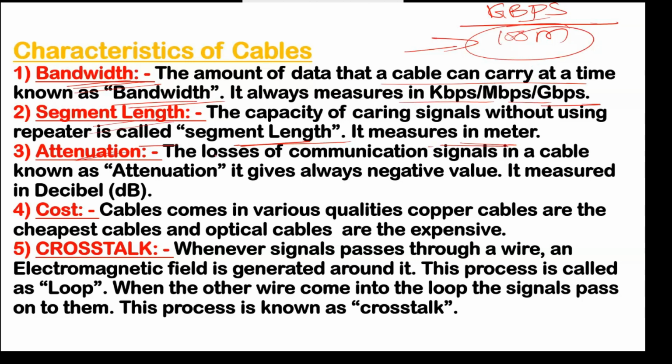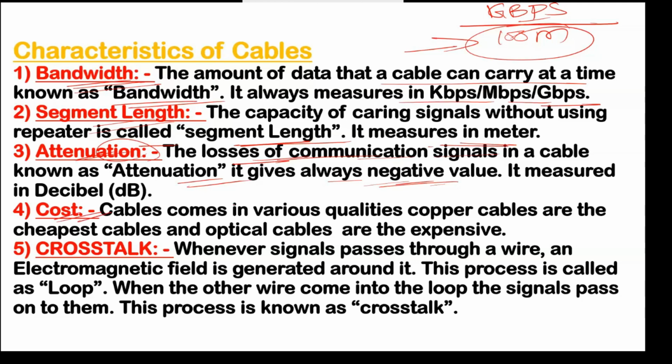Third one is attenuation. What does attenuation mean? The loss of communication signal in a cable is known as attenuation. It always gives a negative value because that is a loss. It is measured in decibels. For every connection or communication, we have to see the attenuation also. The cable with less attenuation will be the best cable.